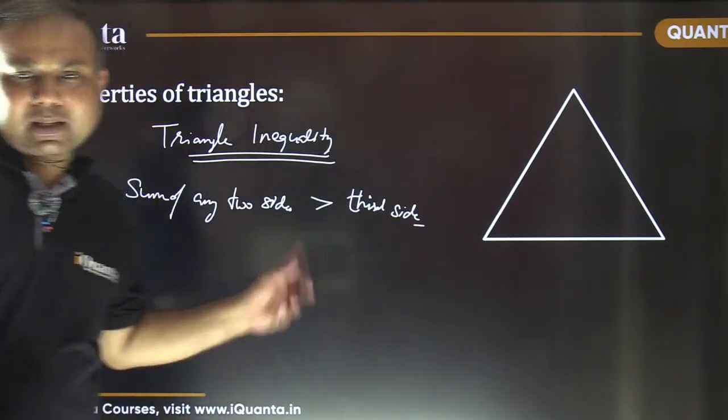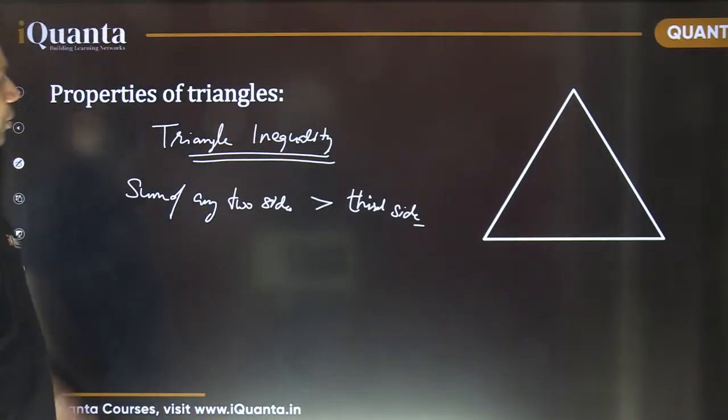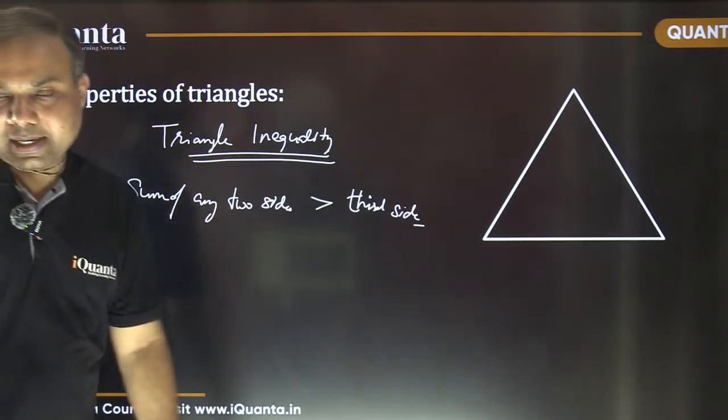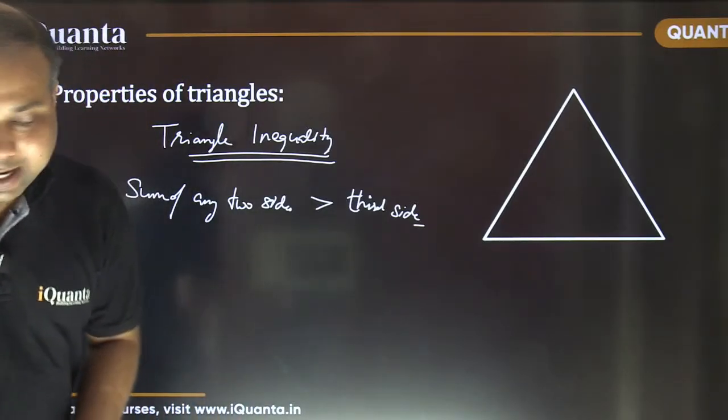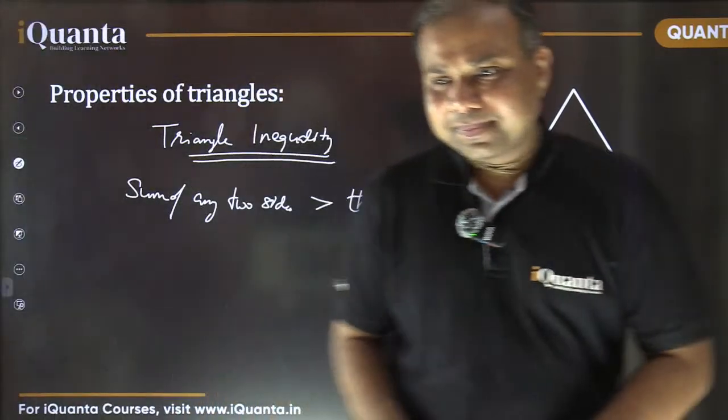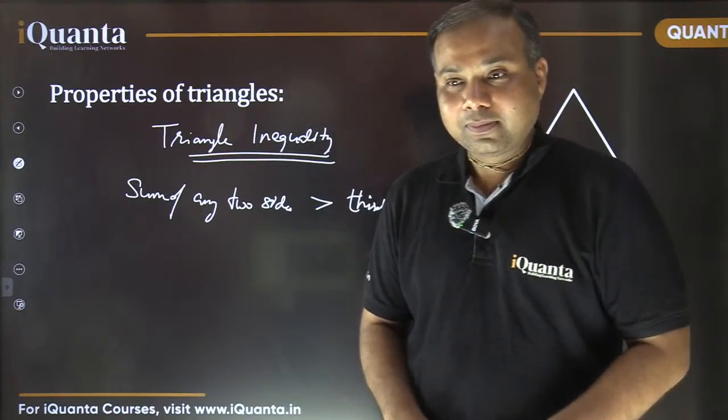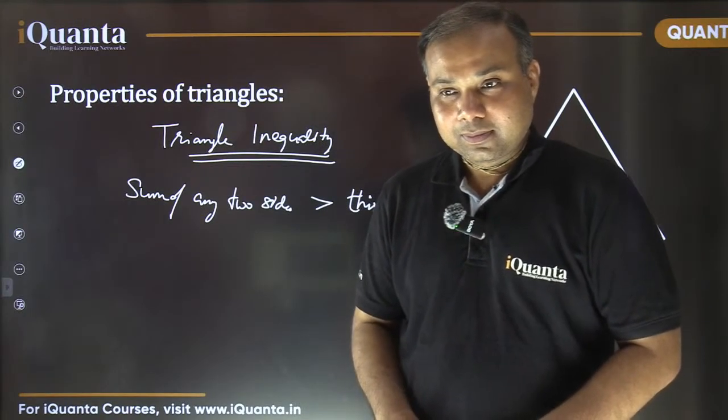Okay, anything better than this? Ridhima has already mentioned this triangle inequality. That is perfectly fine. Anything better than this? Can you think of? No?